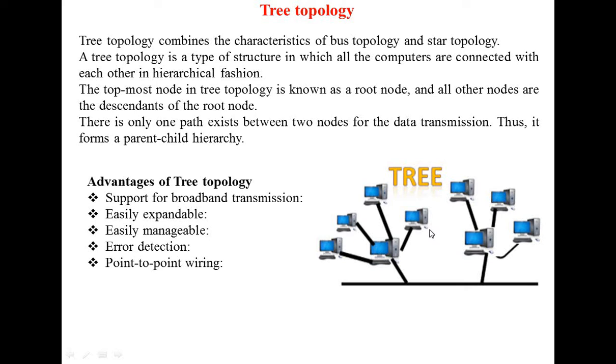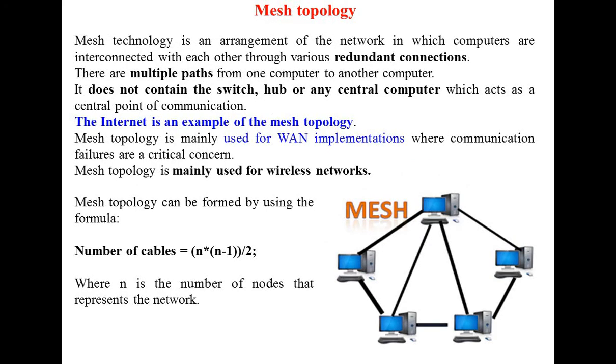And all other nodes are descendants of the root node, it means child nodes. There is only one path between two nodes for the data transmission. Thus, it forms a parent-child hierarchy. Remember, combination of bus topology and star topology. Parent node, child nodes. Advantage of tree topology: support for broadband transmission, easily expandable, easily manageable, error detection, and point-to-point wiring. Next topology is mesh topology.